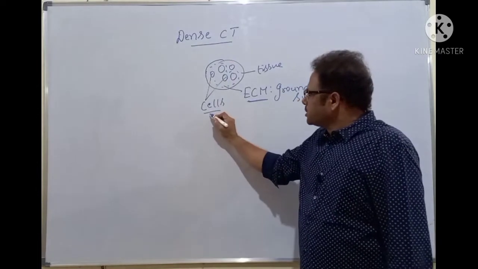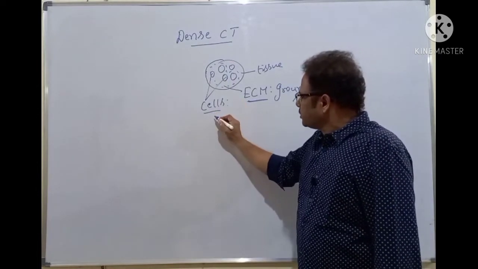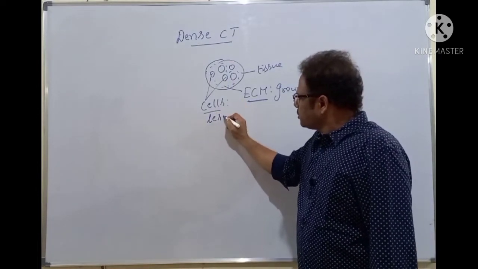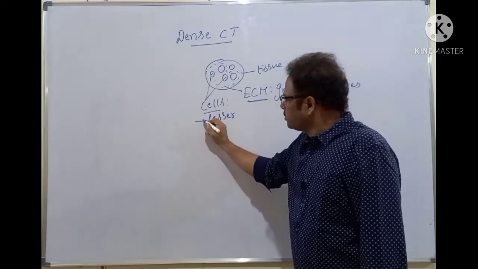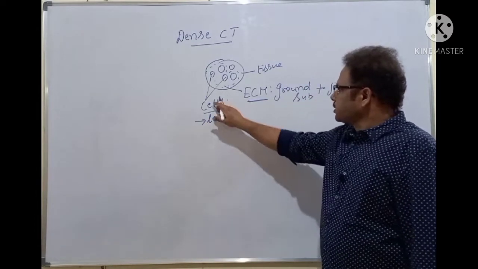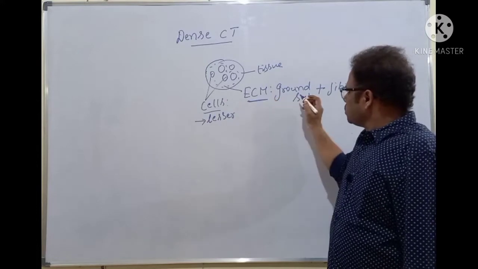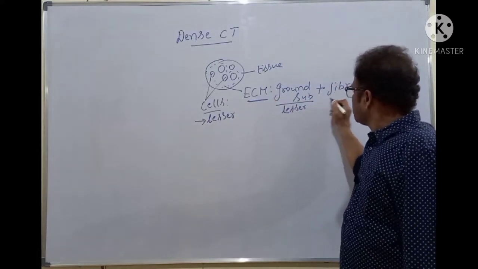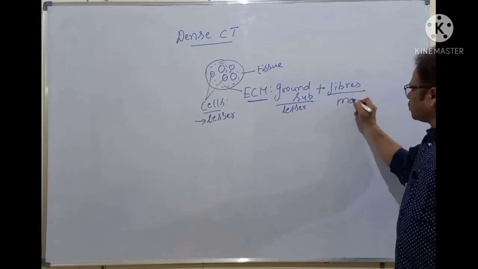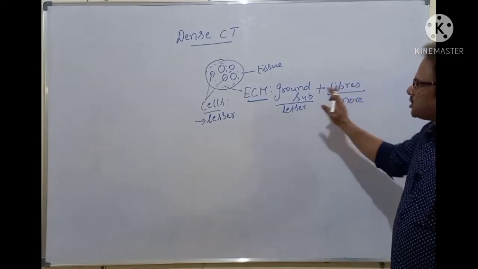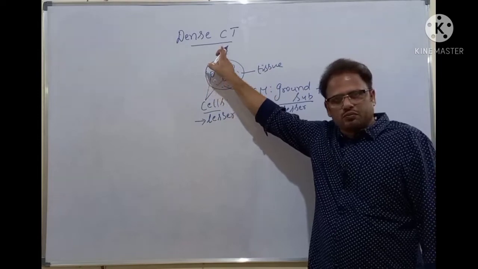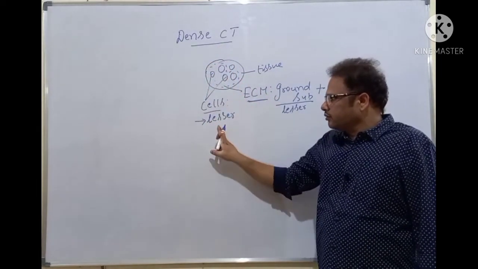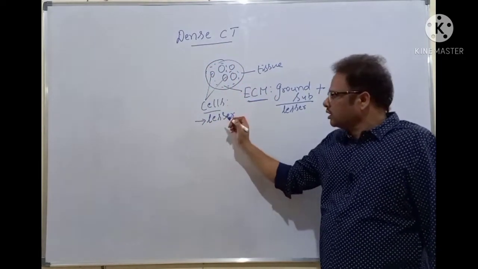But here the cells are very much lesser. Number one, lesser cells, and the extracellular matrix, the ground substance, is also lesser, and the fibers are more. So that's the composition of dense connective tissue. Here the cells are there but very lesser in number.